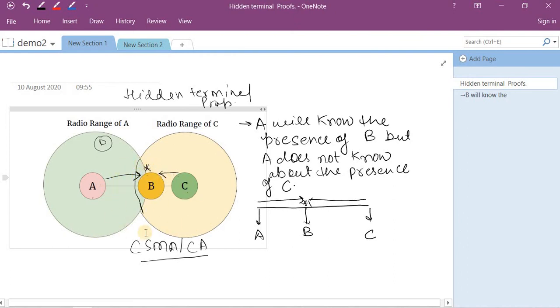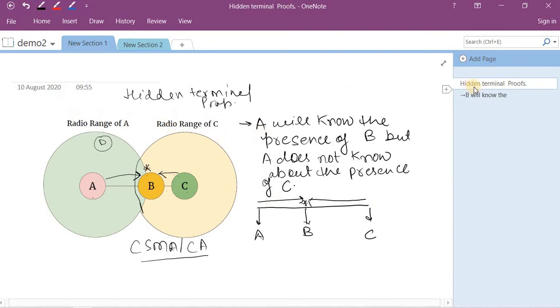This can be understood by using this pictorial representation. So the same scenario happens. A wants to transmit data to B and C wants to transmit data to B, and simultaneously, at the same time, a collision will occur, because A and C are hidden from each other. A will not know the presence of C and C will not know the presence of A, but B knows the presence of both nodes, A and C. This type of problem is solved by using the CSMA-CA protocol that we will discuss in our next chapter.